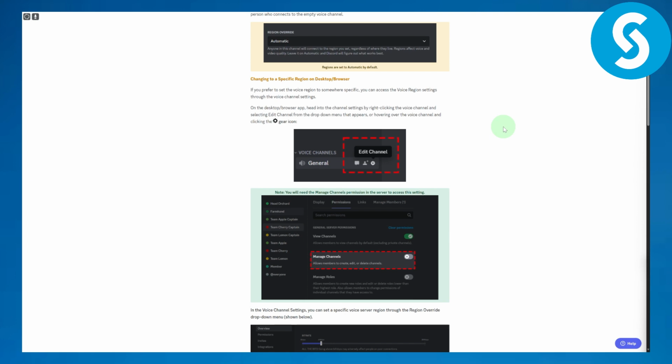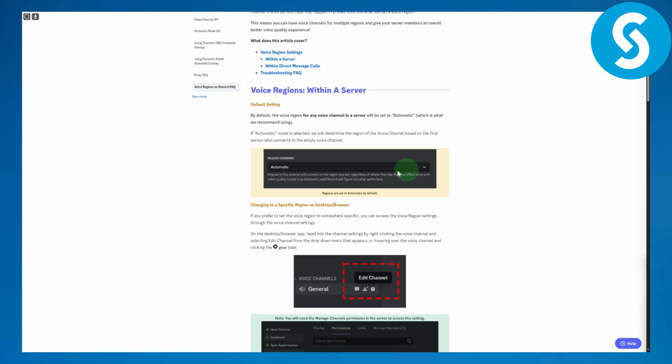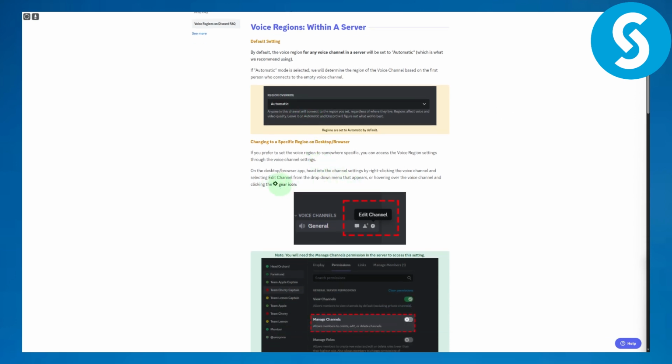Now coming on to the video here, as you can see, the first thing that we need to do is simply head over to the region override option, and to access it you can simply click on the gear icon on the bottom left side of your screen of your server.